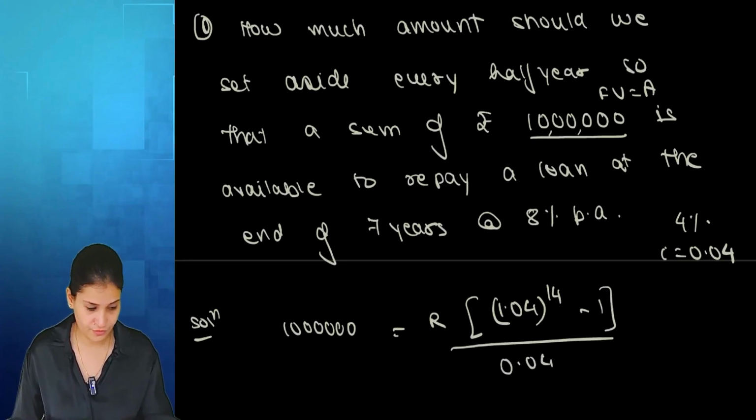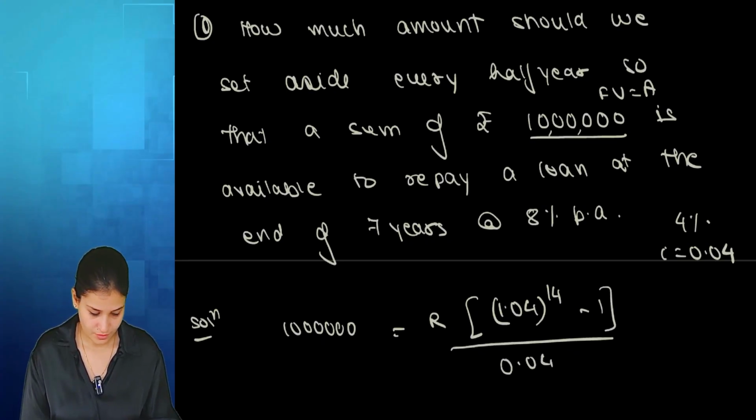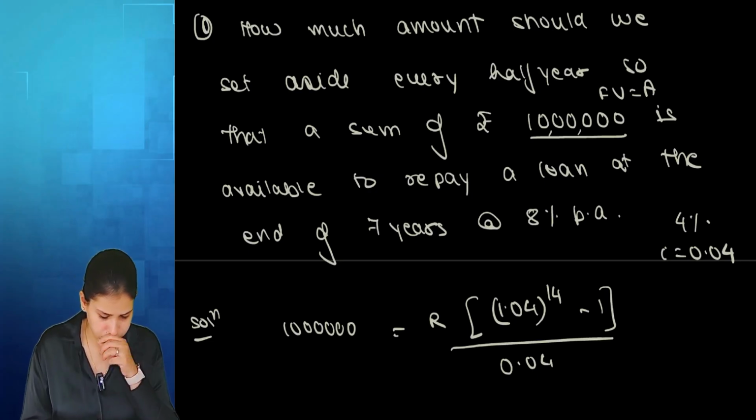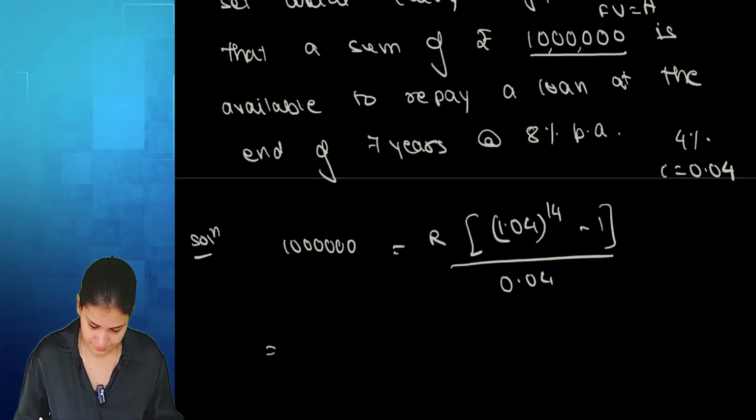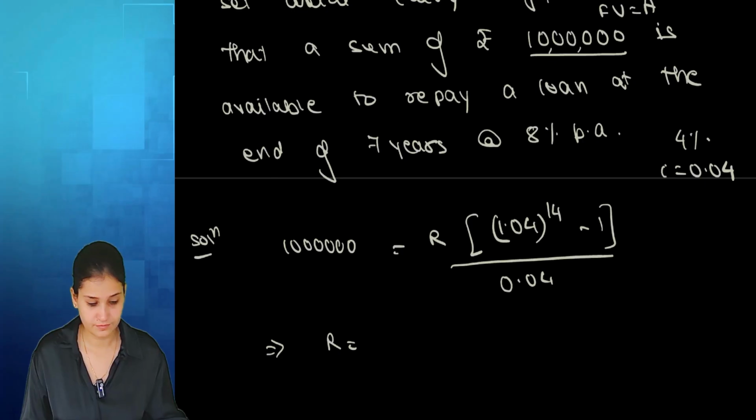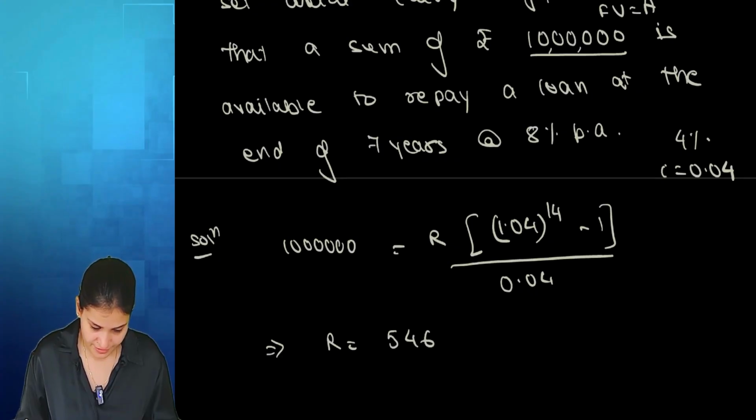By 0.04. Do you have an answer? 5,46,689.7. Perfect. 5,46,000. 54,668.